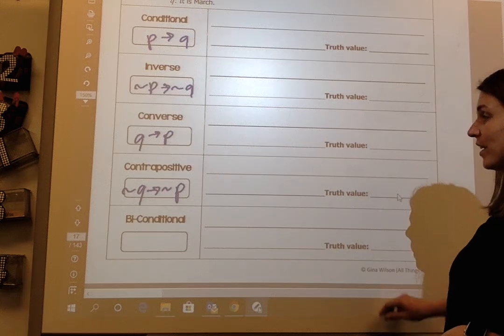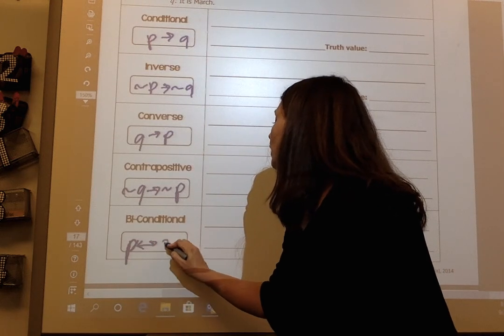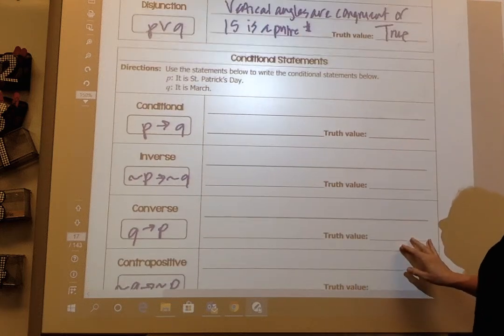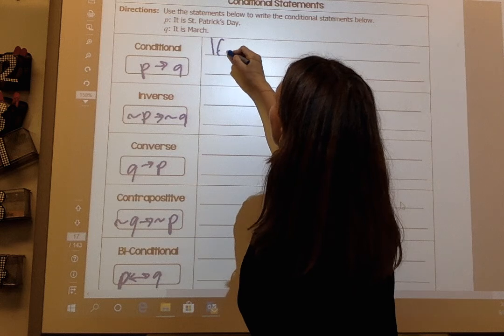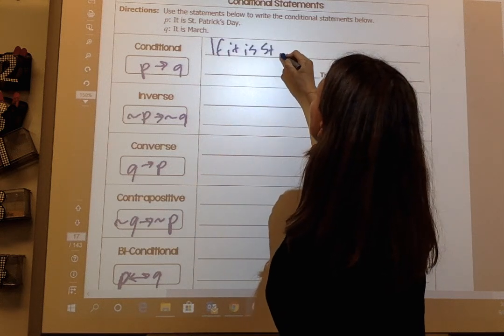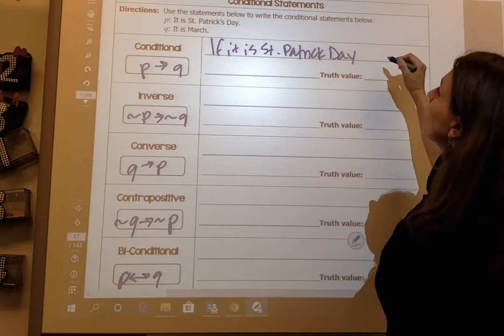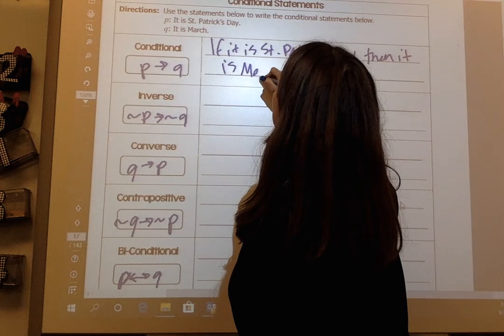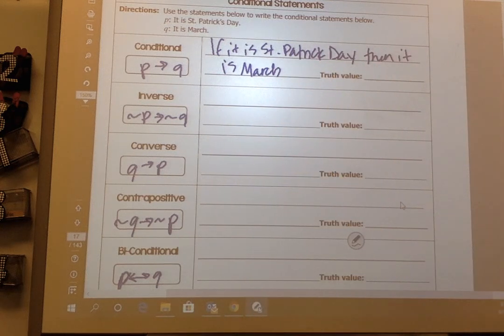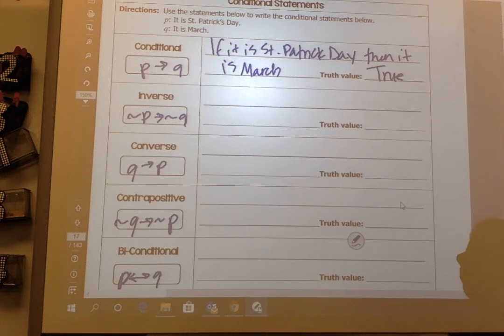And then my biconditional would be P if and only if Q. All right, so let's take a look at these and look at the truth value. So if it is St. Patrick's Day, then it is March. And yes, that is a true statement because St. Patty's Day always holds true in March.